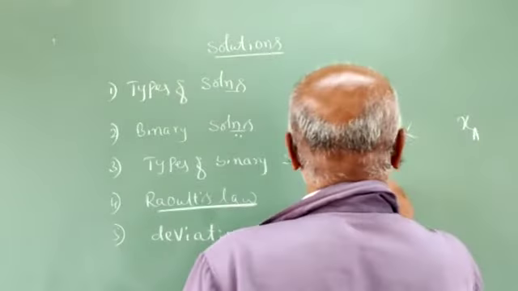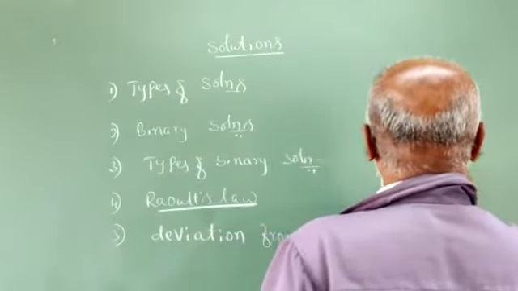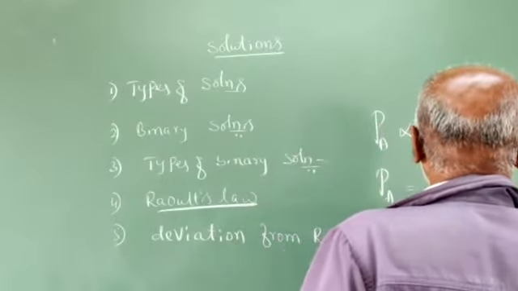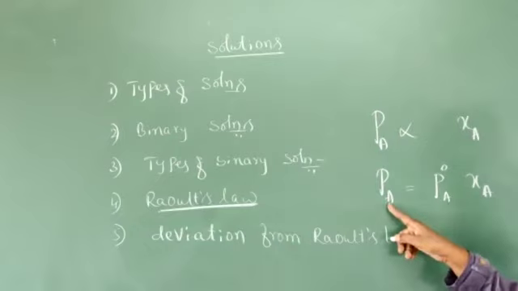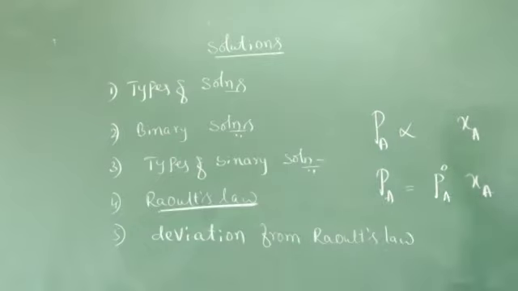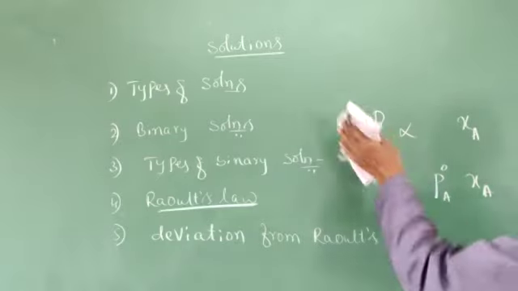And we have PA is equal to P naught A into XA, where PA is the partial pressure of the component A in the vapor state, P naught A is the vapor pressure of the pure component A, and XA is the mole fraction of the component A in the solution.